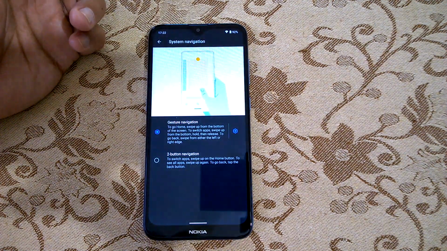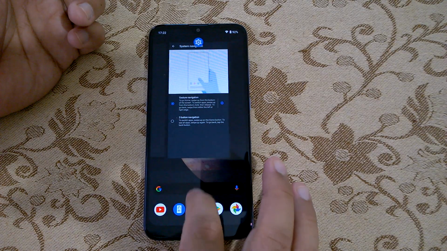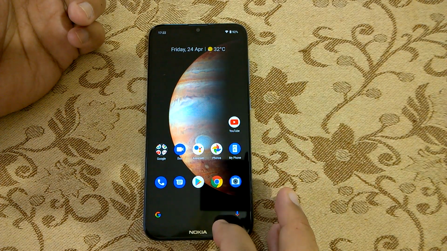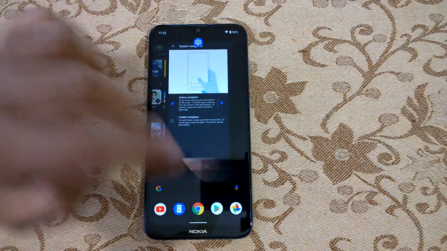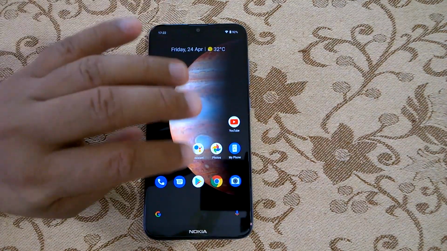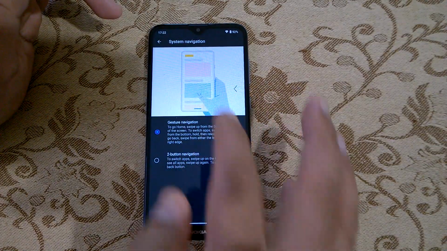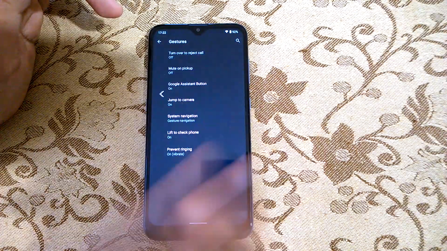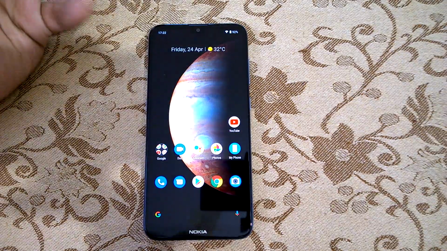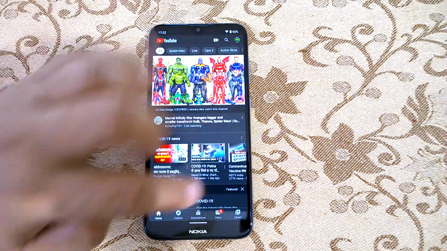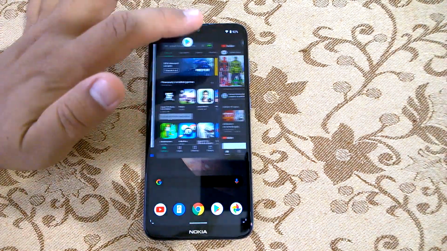So once you have enabled the gesture navigation, if you want to go back to the home screen, you just need to do this and you are back on the home screen. Here, as I mentioned, there are two swipes. Short swipes bring the multitasking UI and the full swipe brings the home screen. So just to clarify, if you swipe left or swipe right, you just go back. This is for going back, and swiping all the way up takes you to the home screen. Swiping short takes you to the multitasking UI.